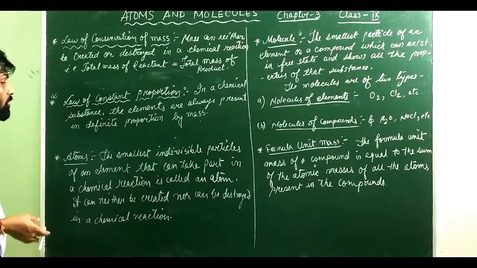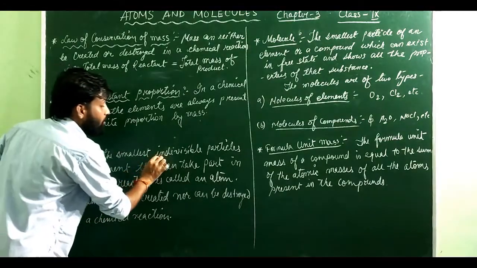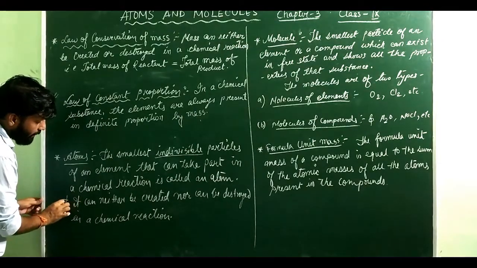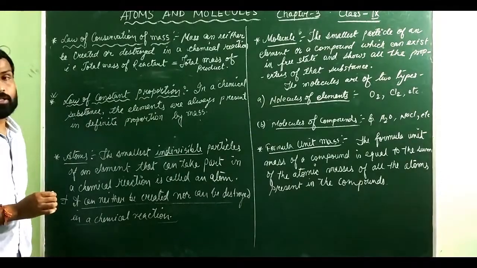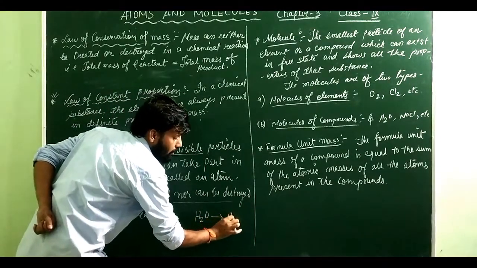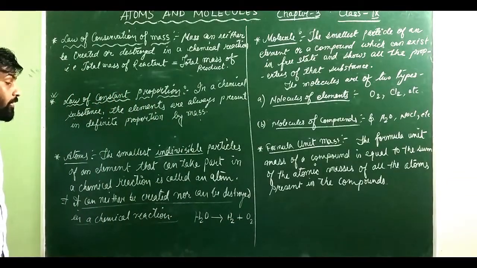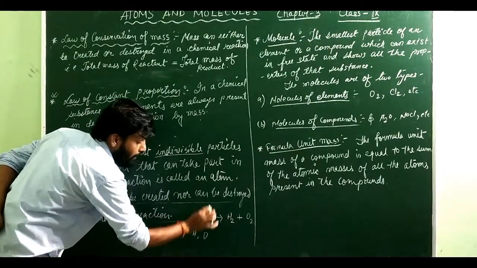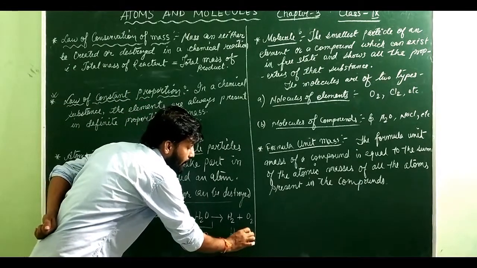And atoms are so small that they cannot be broken any further. So written here, indivisible means they cannot be broken down any further. And one more thing they have written here, that it can neither be created nor destroyed in a chemical reaction. It means that suppose I am doing a chemical reaction, water is heated and broken down into hydrogen gas and oxygen gas. If you see here, before the reaction there were hydrogen and what atom? Oxygen atom. And afterwards also what do we have? We have hydrogen and oxygen.